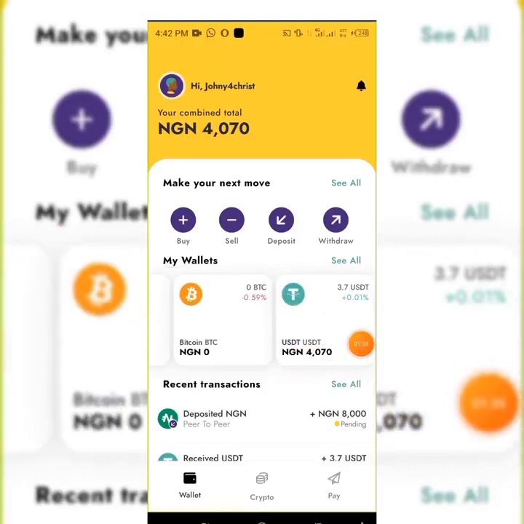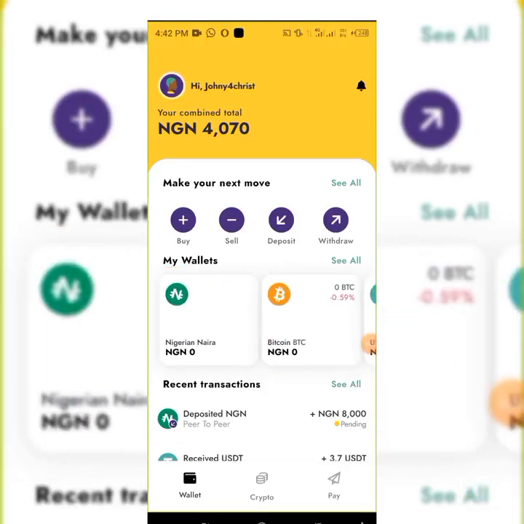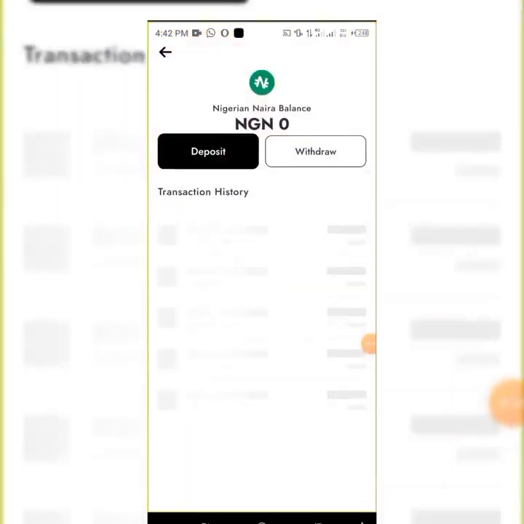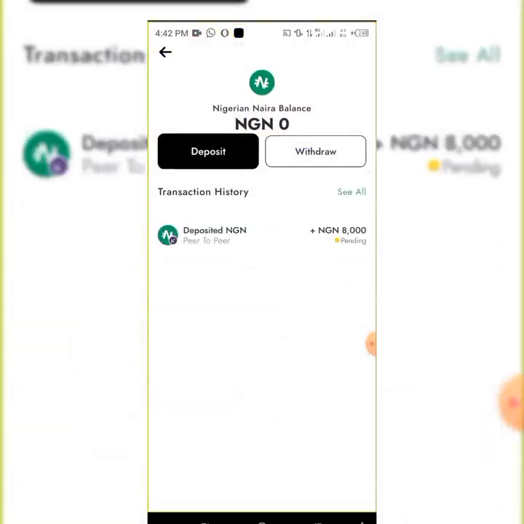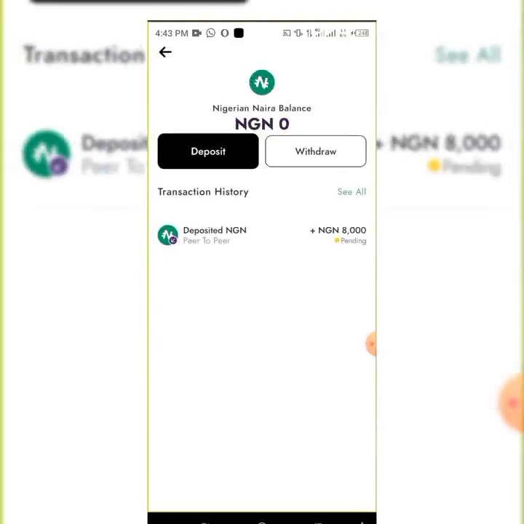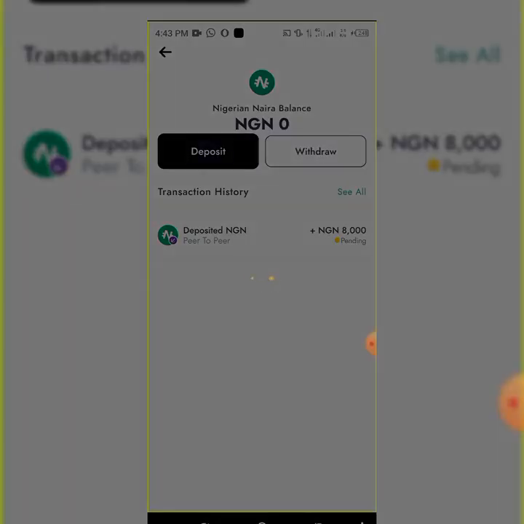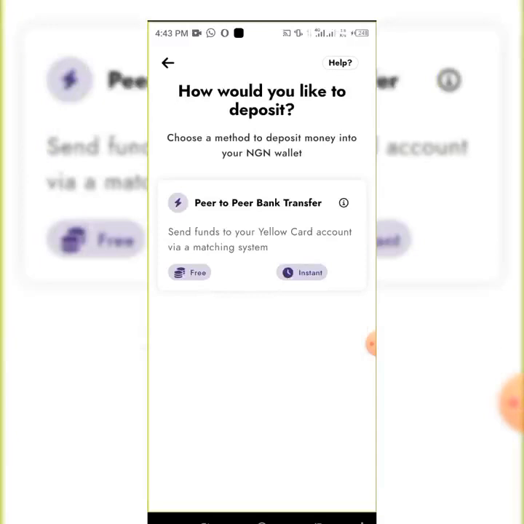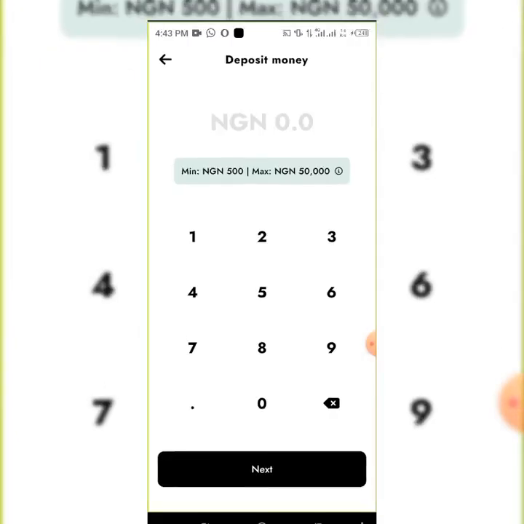Now anything you want to do, maybe this is Naira, you want to deposit money, you can deposit money into this place. You can see I have a pending deposit. You can deposit money and they will give you the equivalent dollar. You can deposit money directly into this app. You click on deposit. Maybe you want to buy dollar, you don't know how to buy dollar. Come here and buy your dollar directly. Free, just click on it.